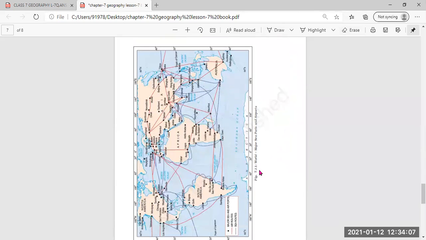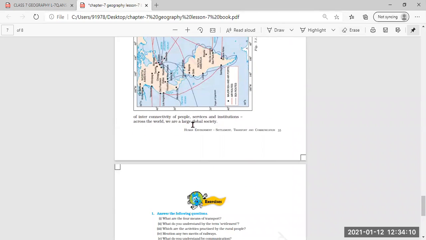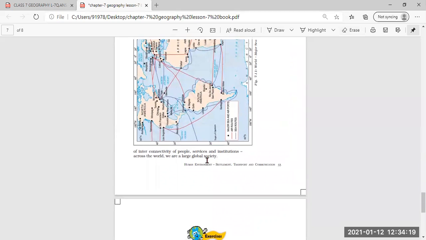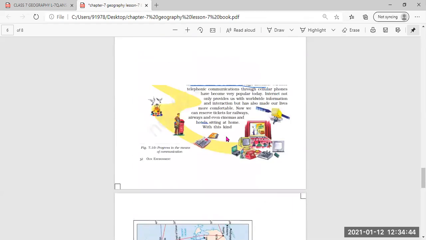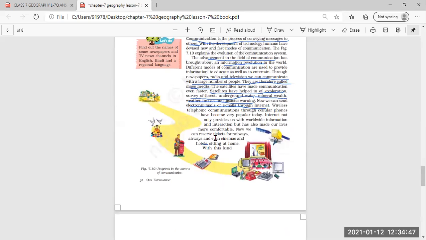Now with this kind of interconnectivity of people, services, and institutions across the world, we are a large global society. How are we a large global society? Because of the interconnectivity of the people, the services which the communication system is providing to us to make our life comfortable, and the different institutions which are involved in imparting this information technology. We have become a large global society. Our world has become a large global society. So this was the importance of communication system. I hope it is clear now.